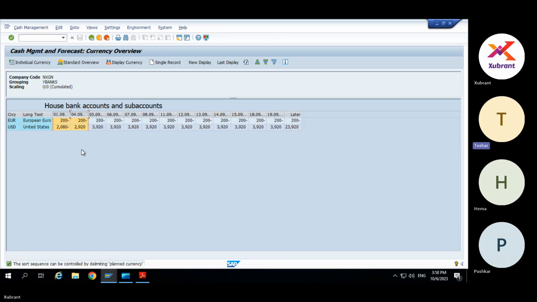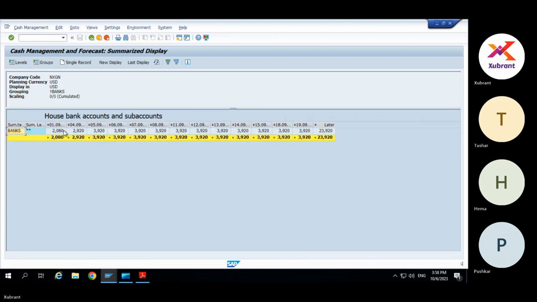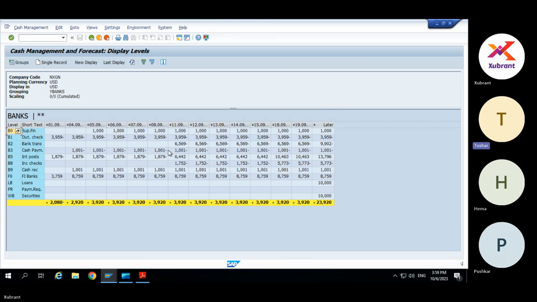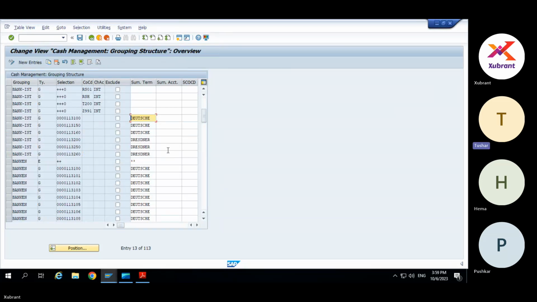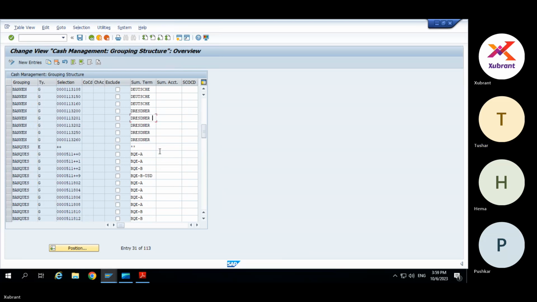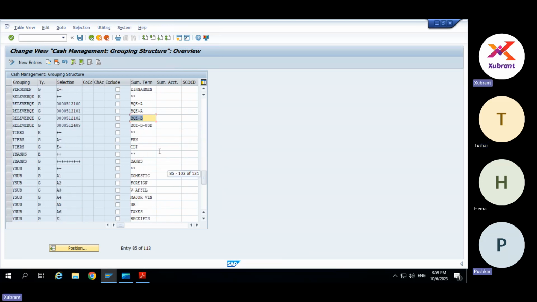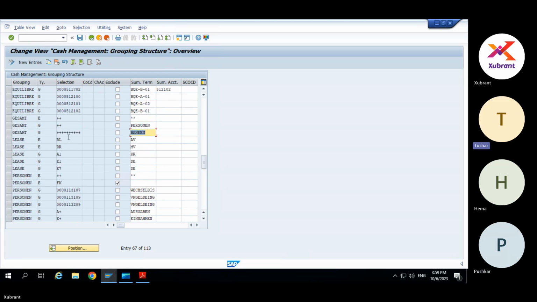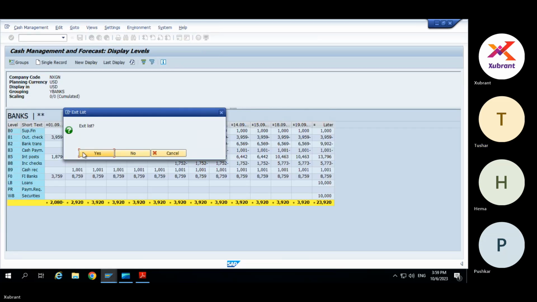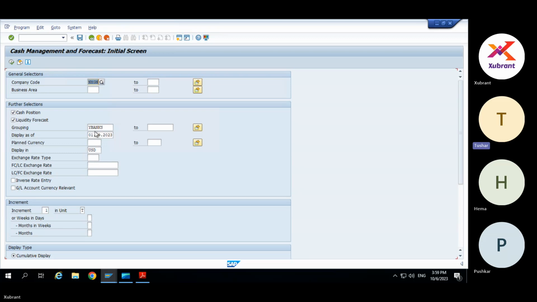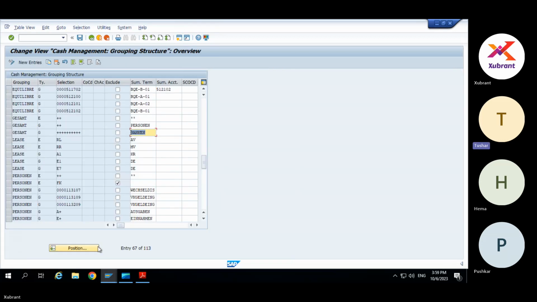Can you double click on that? The summarization term banks. So that summarization term we gave there, here it is coming as banks. Some linkage is there. Is there banks somewhere? Summarization term. So many things are there. I think there will be PA somewhere. It must be because we are getting it, right? But maybe in future no one will use this if the cash flow analyzer will be the one.